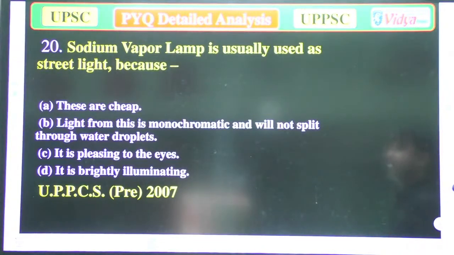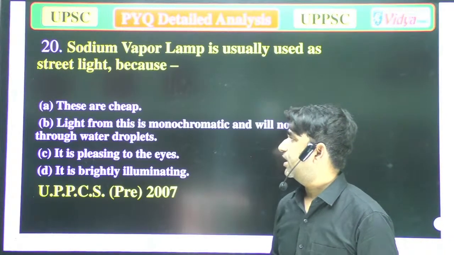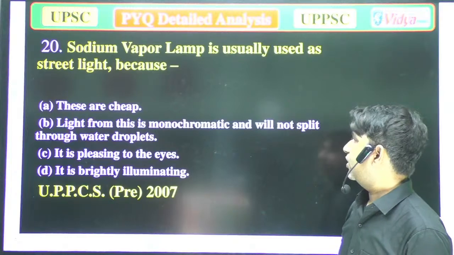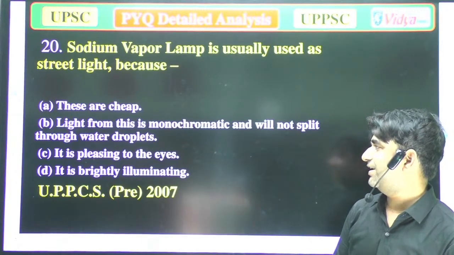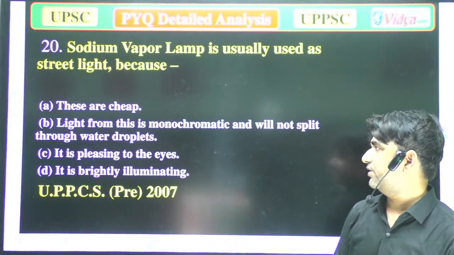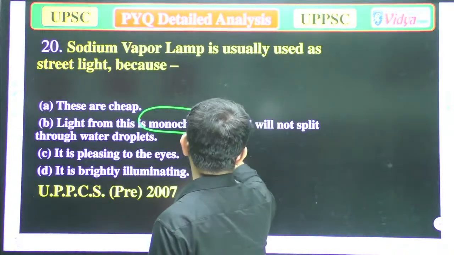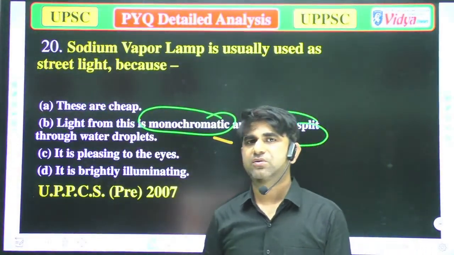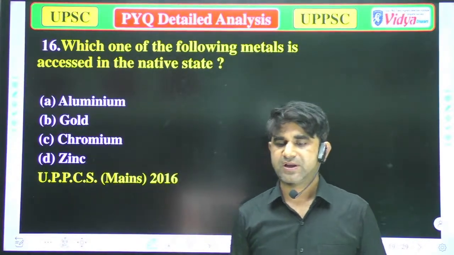Sodium vapor lamp is usually used in street lights, as I told in the previous question, because A, these are cheap; B, light of this is monochromatic and will not split through water droplets; C, it's pleasing to the eyes; and D, it is brightly illuminating. So option B is correct, because these are monochromatic and will not split through water droplets. So this is the correct answer. Now we'll move to the next question.